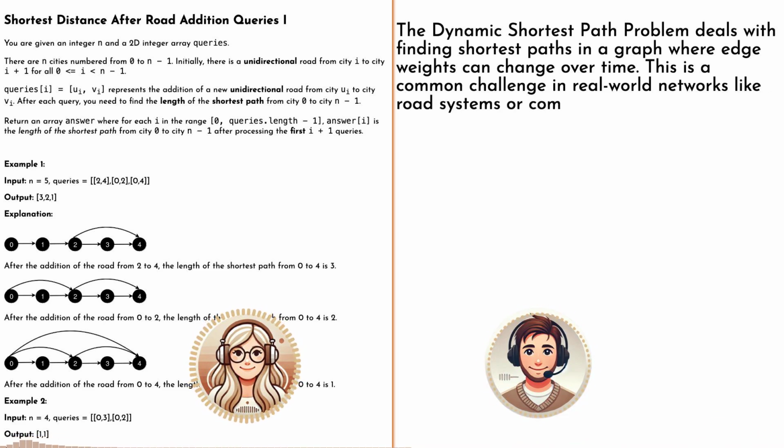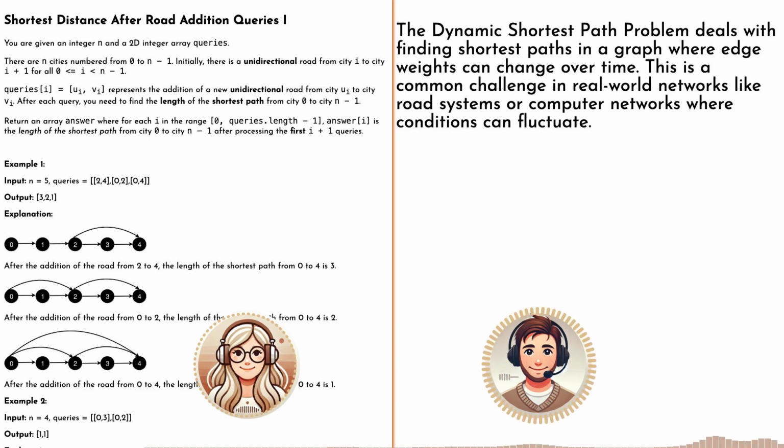That's pretty wild. Exactly. So you start with, let's say, cities numbered from 0 to N-1, all in a line. Okay, like a straight highway going through a bunch of towns. Perfect analogy. At first, there's just one road connecting each city to the next one. Simple enough. But then you get instructions to add new roads, one at a time, and they're one way. Ooh, one way, that adds a layer of complexity. Right, and the challenge is, after each new road pops up, you've got to figure out the shortest path from city 0 to the very last city, N-1.